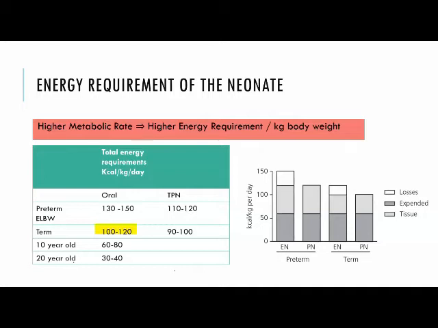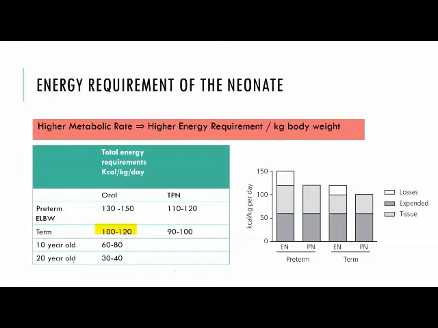As she rightly mentioned, when enteral feeds are about 130 to 150, TPN is about 110 to 120. Why the difference? Because in enteral feeds, the proteins and fat we take won't be completely absorbed. Around 80 to 85% is absorbed and the rest is excreted. This is the one thing I wanted to add.